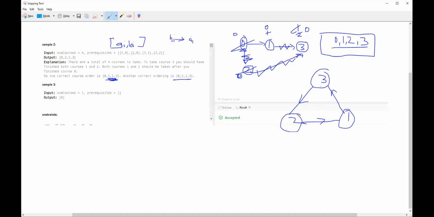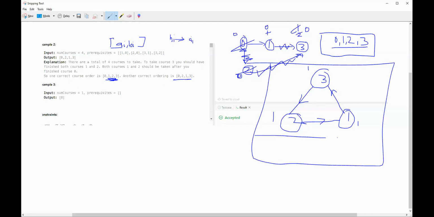You see in this case, three depends on two, two depends on one, one depends on three, and so on and so forth. So what are the in degrees of three? It's one. In degrees of two is also one. In degrees of one is one. So we don't have, for example, in this graph, any element with a zero in degree that we can process first. So then we'll have to return an empty array whenever we detect a cycle.